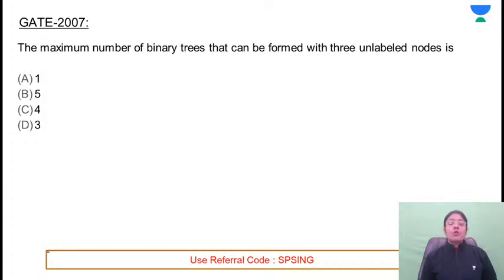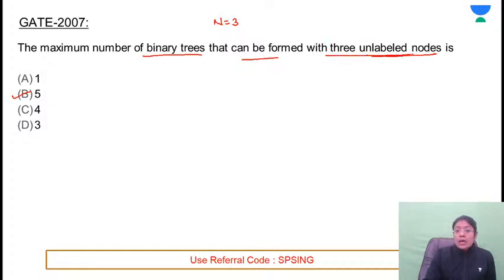The maximum number of binary trees, they are asking for the number of binary trees that can be formed with 3 unlabeled nodes. N is given as 3. 5. Okay, that's the correct answer. Students, see that they are asking for the number of binary trees. So formula is 1 upon n plus 1 into 2n C n. But you need to consider this with 3 unlabeled nodes. Unlabeled means just you need to provide the structure.